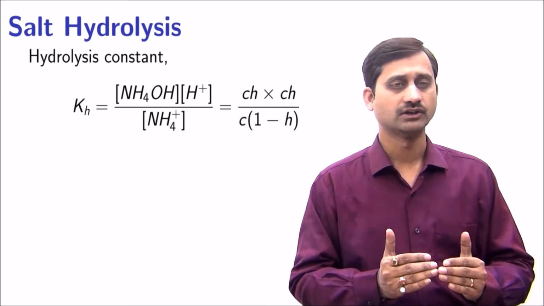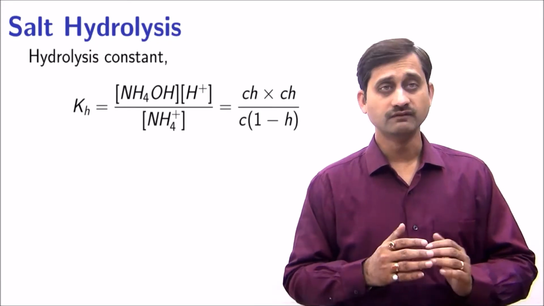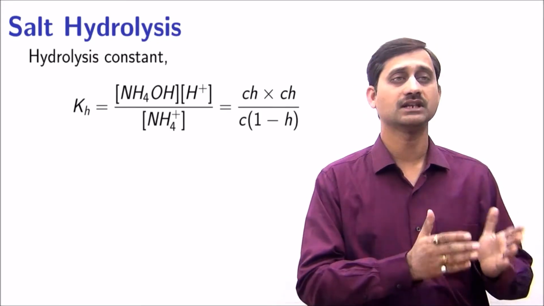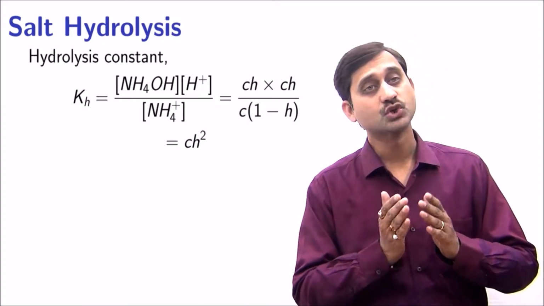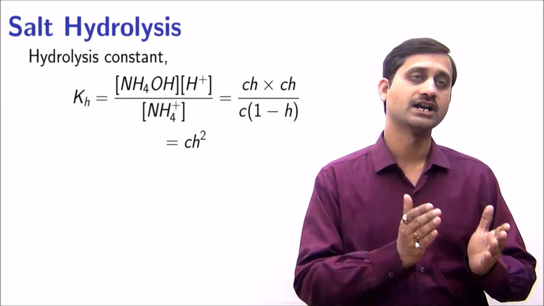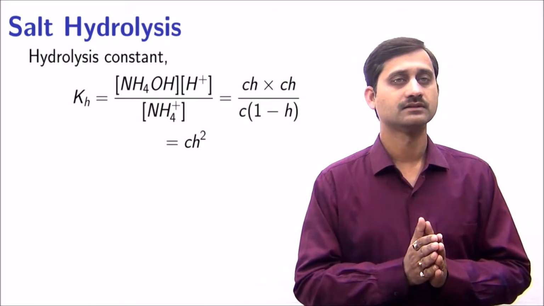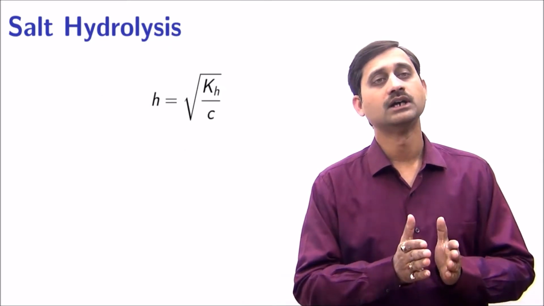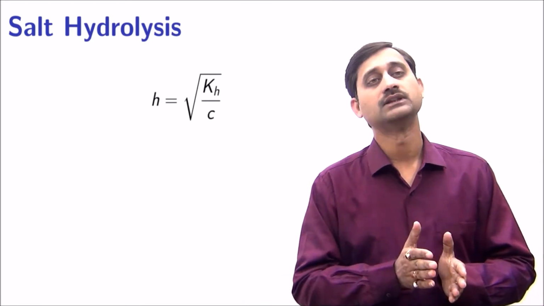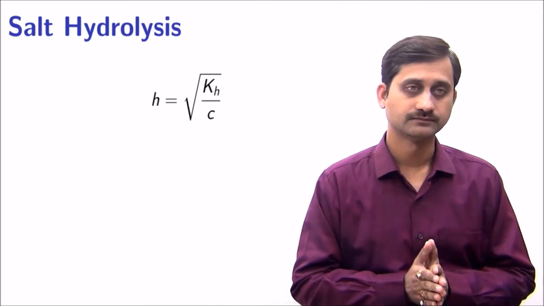Neglecting the degree of hydrolysis in comparison to 1 in the denominator, we get the hydrolysis constant equal to the concentration of salt multiplied by the square of the degree of hydrolysis. Now, the degree of hydrolysis h would be equal to the square root of the hydrolysis constant divided by the concentration of salt.